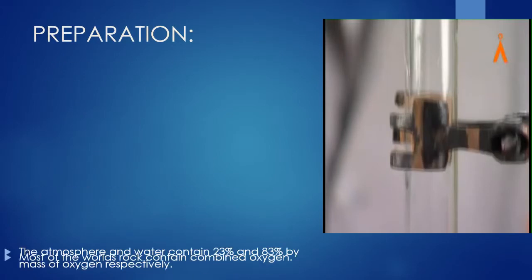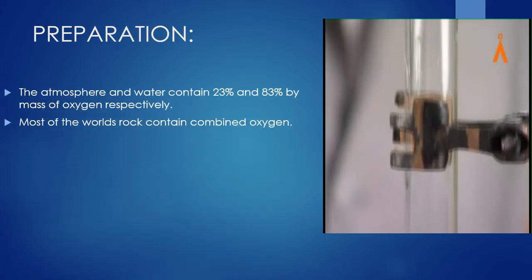Next, about the preparation of oxygen. The atmosphere and water contain 23% and 83% by mass of oxygen respectively. In the atmosphere, oxygen is present at 23%, but in the water molecule its percentage is 83%.